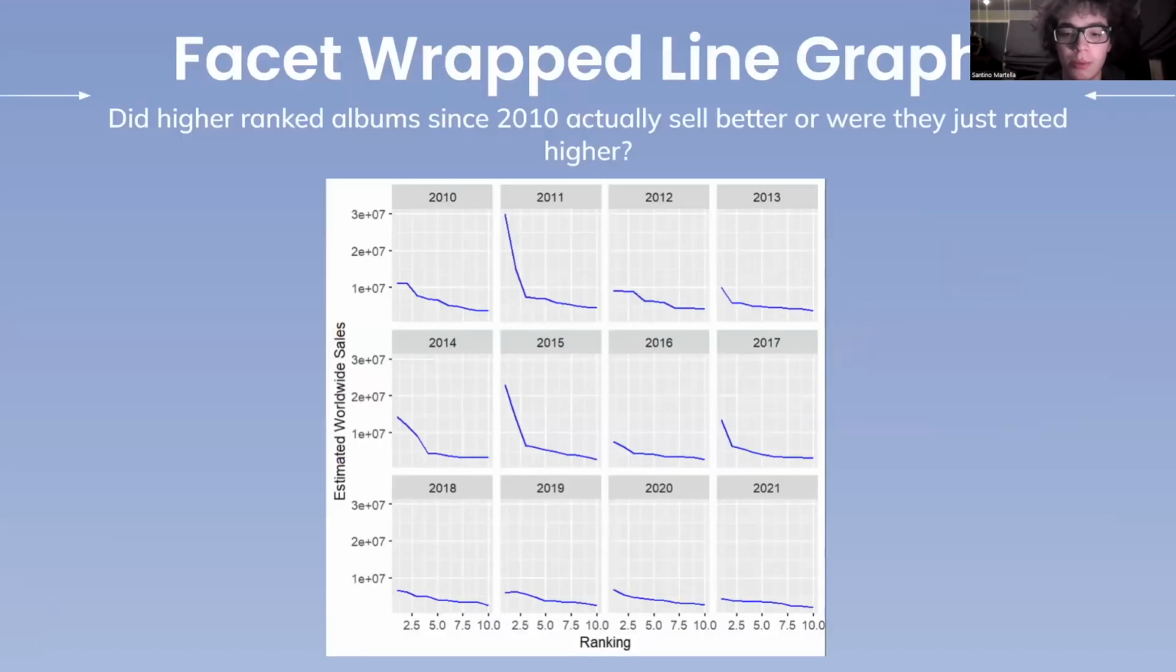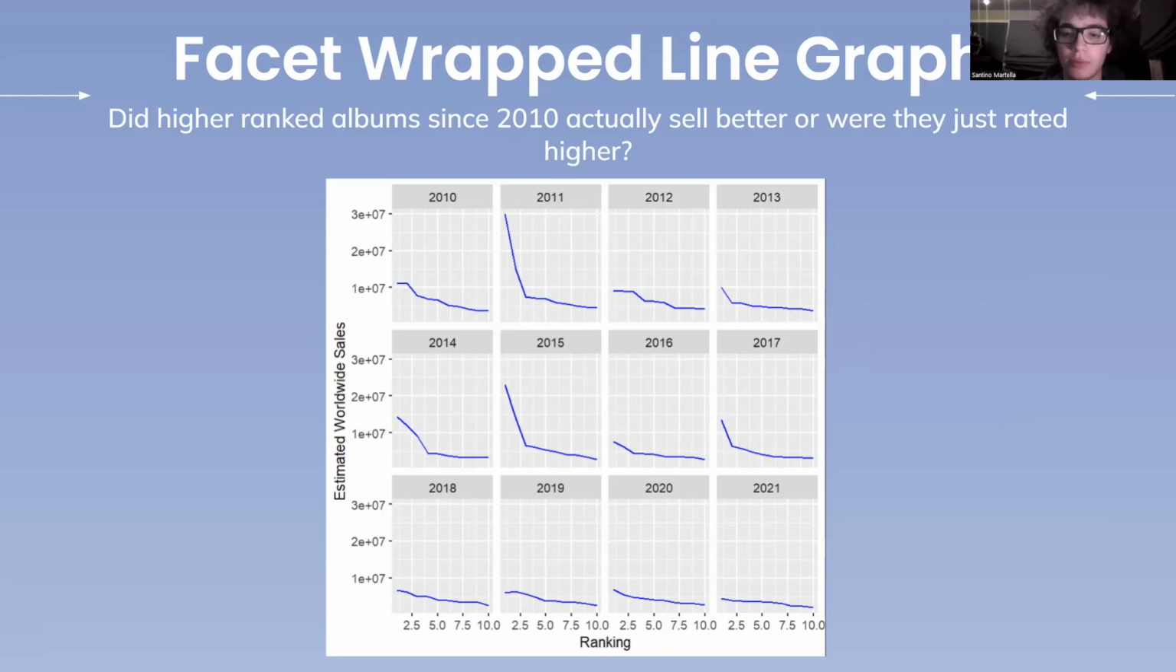Next, we wondered how much, in recent years, an album's rating correlated to the album's worldwide sales. So we asked the question, did higher ranked albums since 2010 actually sell better, or were they just higher rated? We created a facet-wrapped line graph to answer this question and realized that albums that were rated higher did actually sell much better than albums that were rated lower.